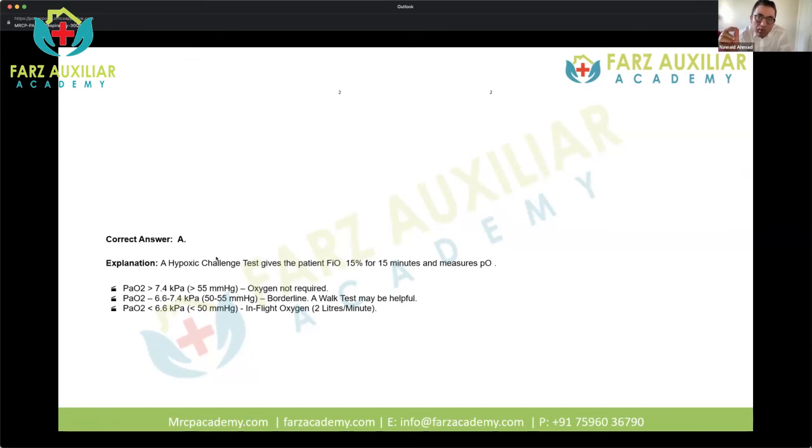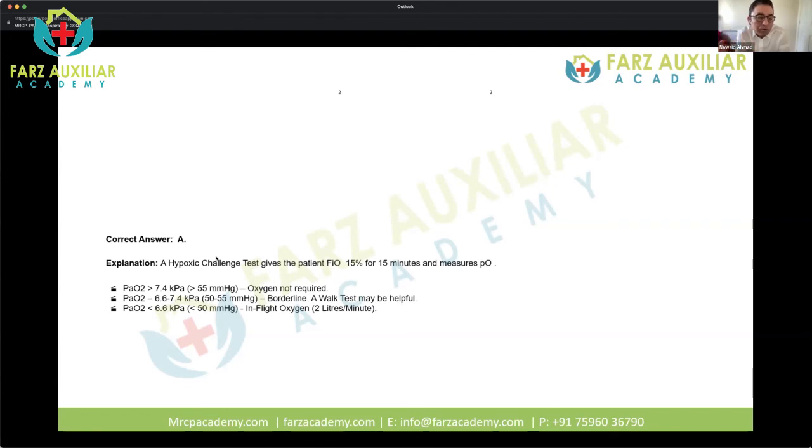And by that it means that the percentage of oxygen in air at an altitude of 8,000 feet, which is where the plane is flying, will be only 15%. So it is 6% lower than what it is at atmospheric pressure down at sea level on Earth. So that is why when these patients undergo a hypoxic challenge test, they are asked to breathe 15% oxygen. Okay, and then after 15 minutes, their PO2 is measured, and that's the criteria.